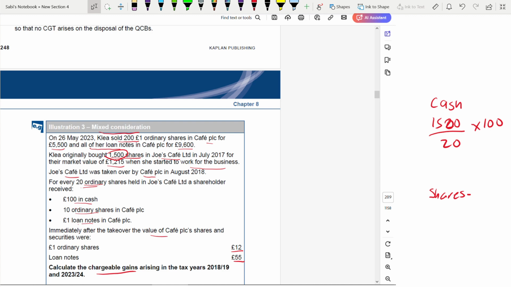It's the same. For 1,500, this time it would be 1,500 divided by 20 into 10, because for 20 ordinary shares you get 10.